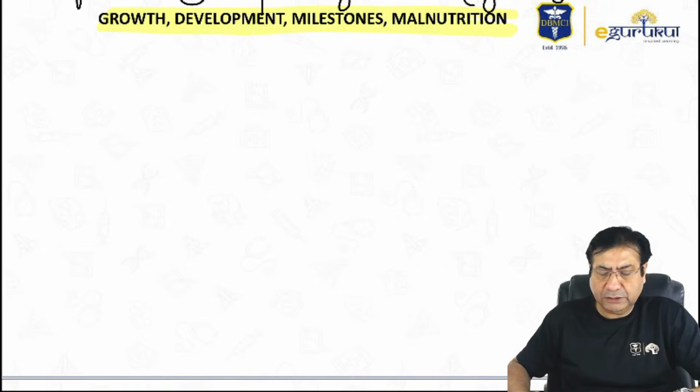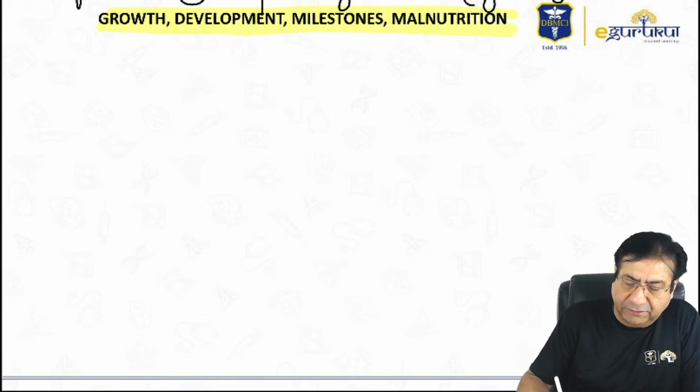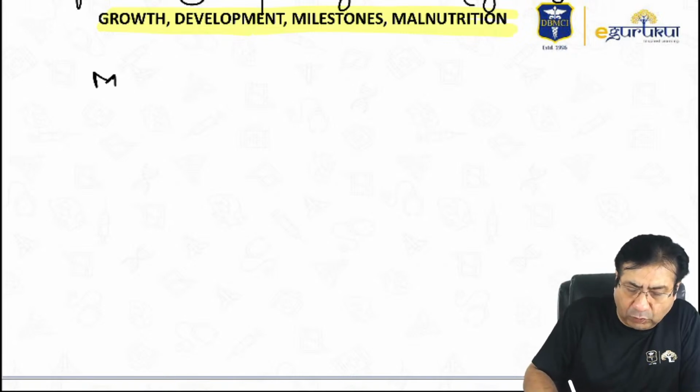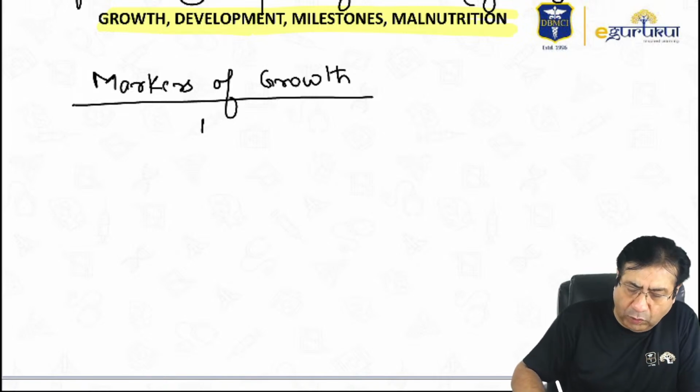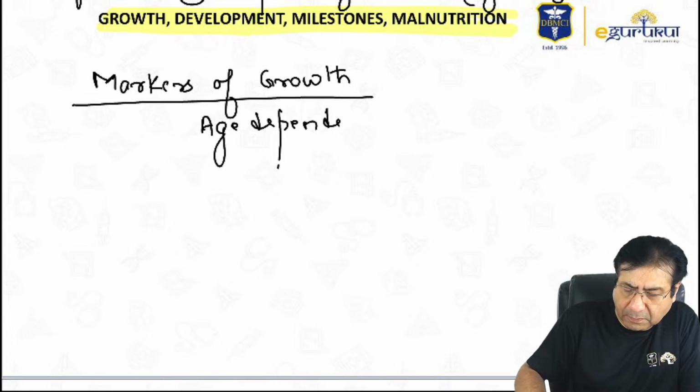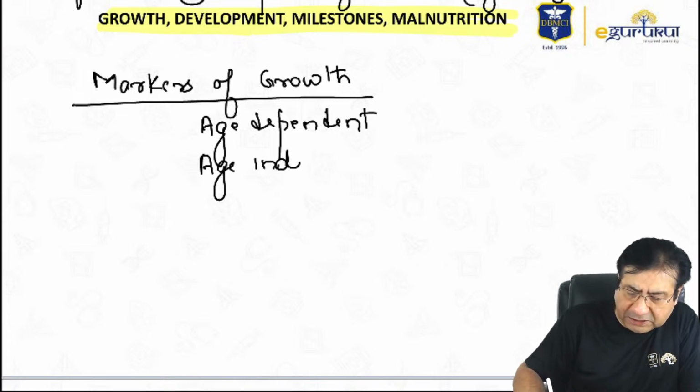So first is growth, development, malnutrition. First, you should remember the different markers of growth assessment in children. You should know about the age-dependent markers of growth assessment, and you should know about the age-independent markers of growth assessment.